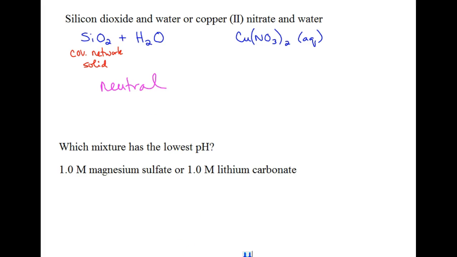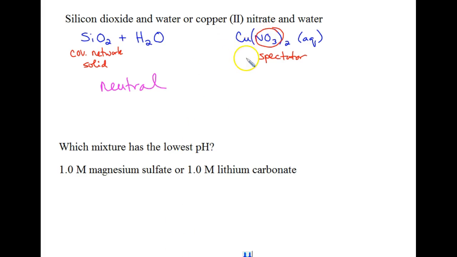Now, over here with the copper 2 nitrate, we actually looked at this a little bit earlier. The nitrate is basically a spectator ion because it is the very weak conjugate base from the strong acid nitric acid.